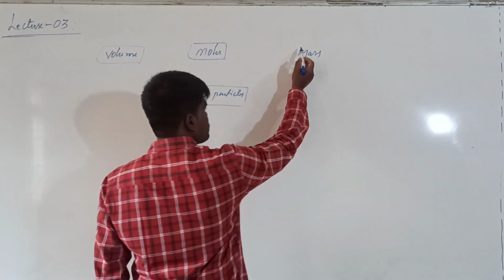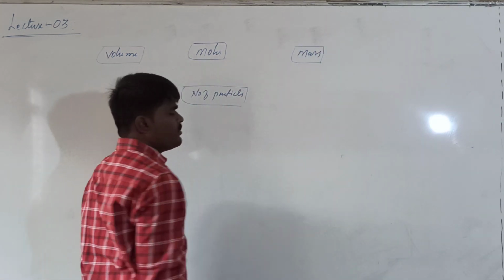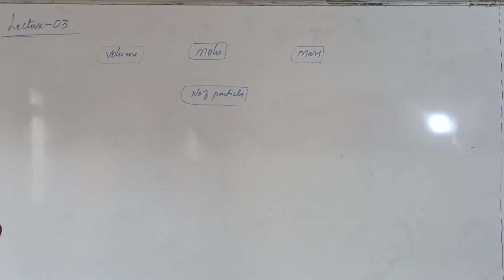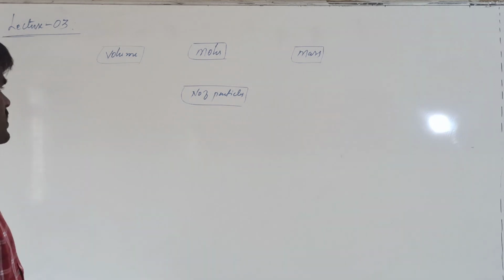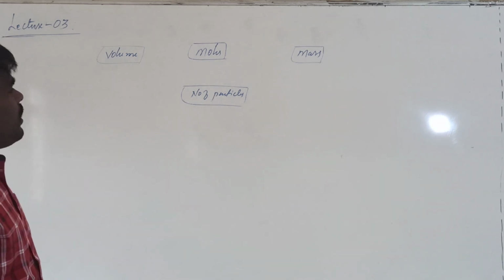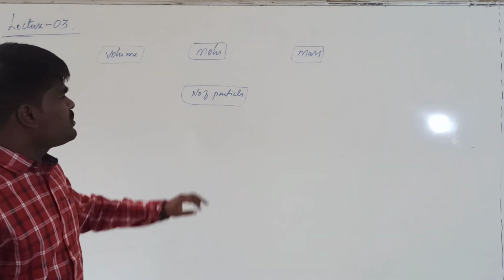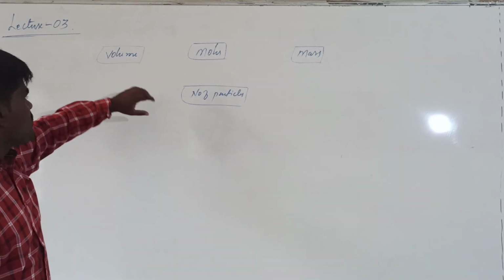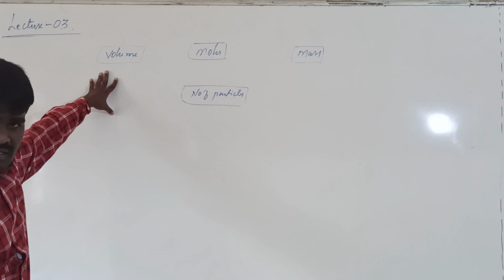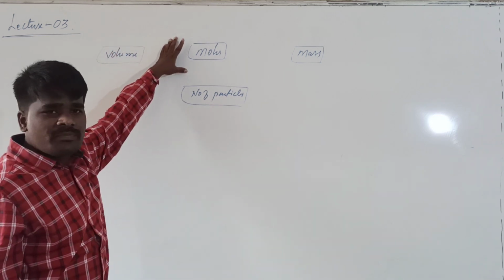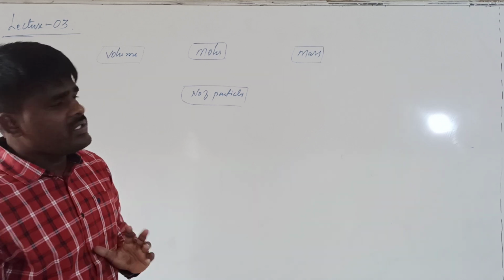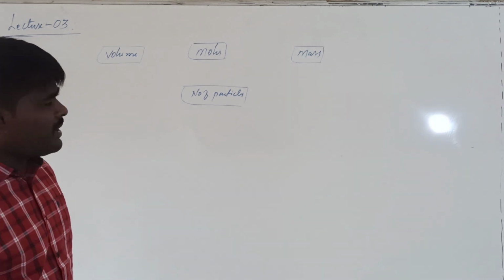If you know the volume of a substance, you can also find the number of moles. If you know the number of particles, you can find the number of moles of the given substance. And if you know the number of moles, you can calculate the mass, the volume occupied, or the number of particles of the substance. So it has a very wide range of applications.